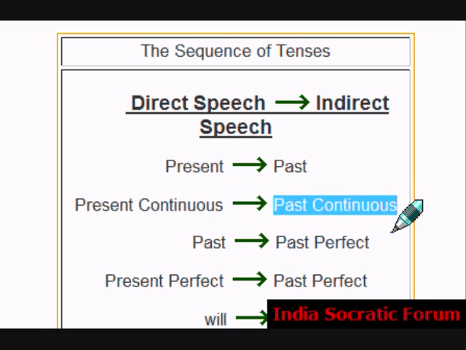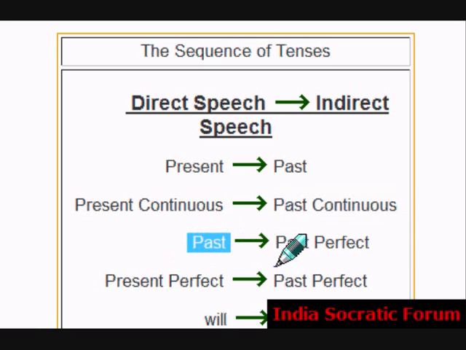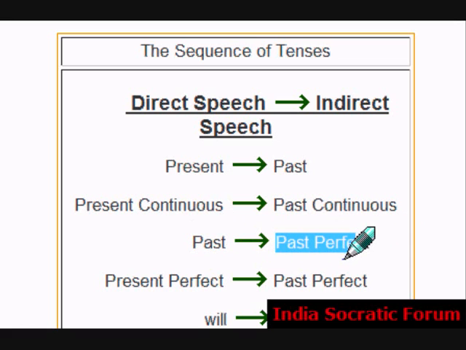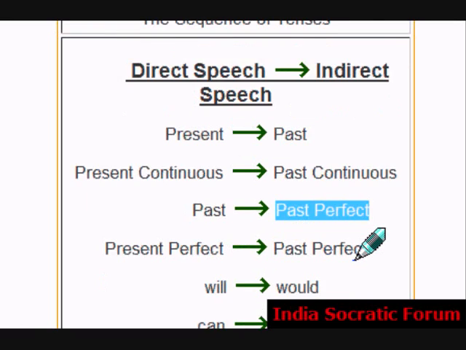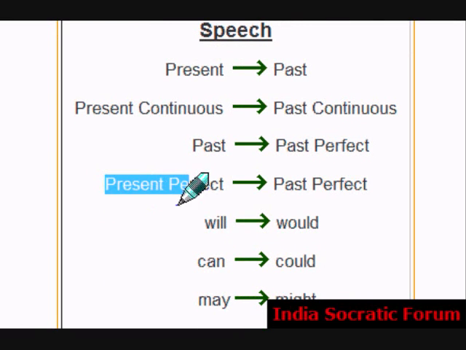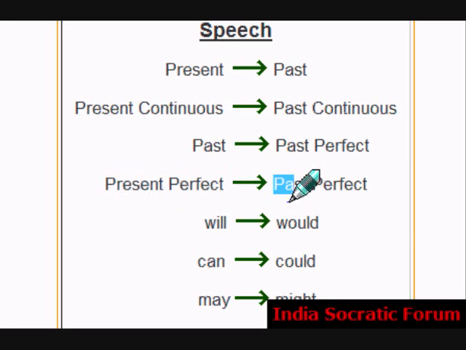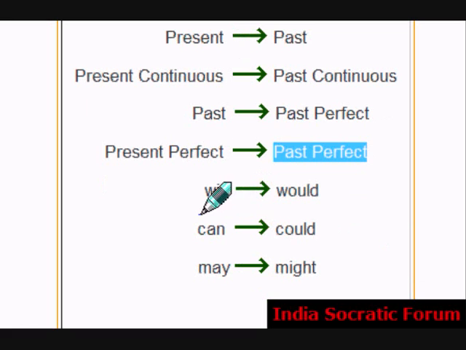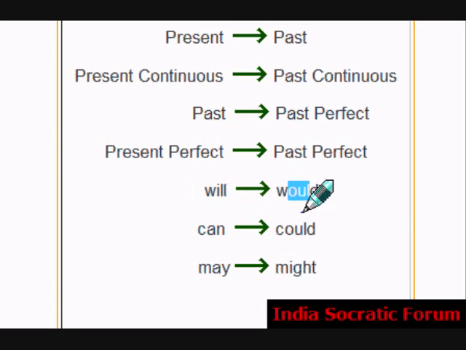Past becomes past perfect. Present perfect becomes past perfect. Will becomes would. Can becomes could. May becomes might. Okay, these are all the sequence of tenses.